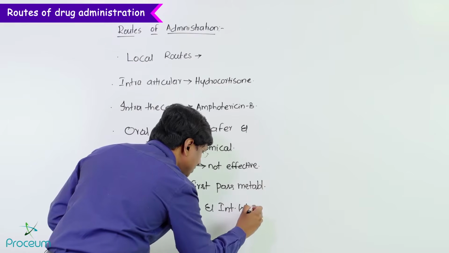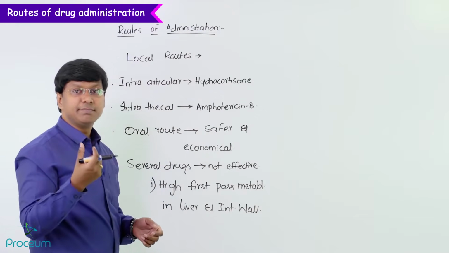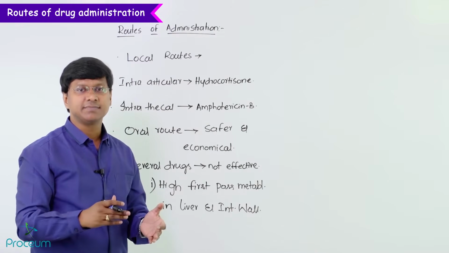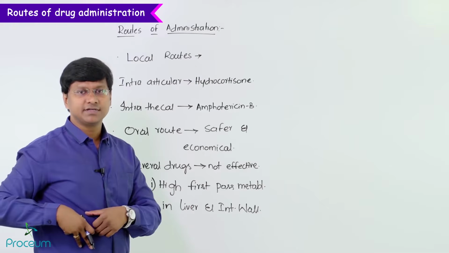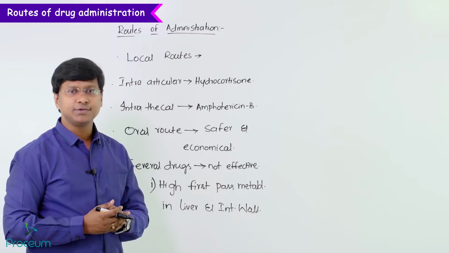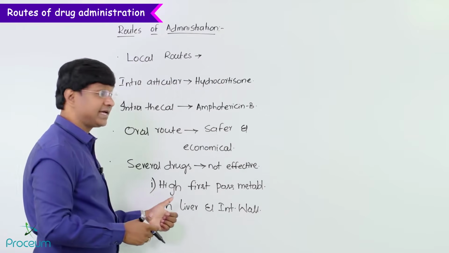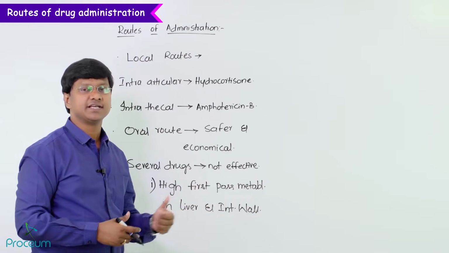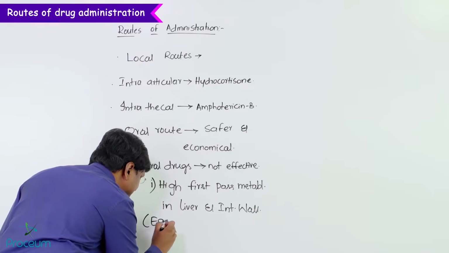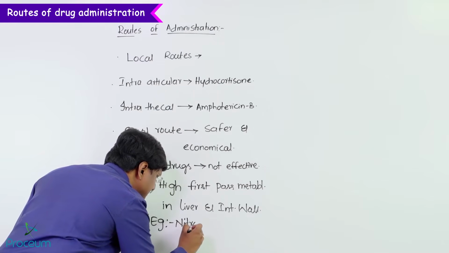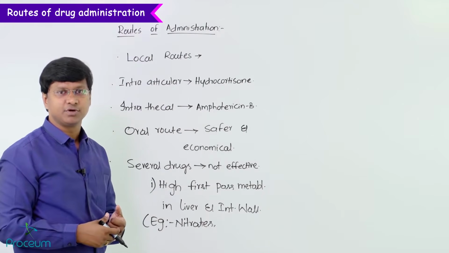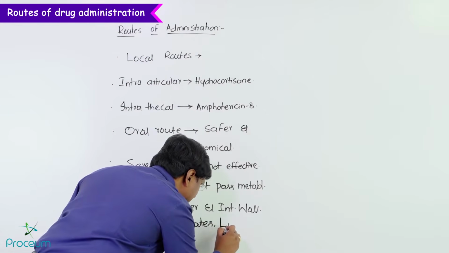So what is first pass metabolism? The majority of the drug, whenever it is passing through the gastrointestinal tract, is metabolized or excreted via the liver, or it is metabolized or not absorbed in the intestinal wall. Now let me tell you the examples of the drugs which have high first pass metabolism in the liver and intestinal wall. These examples are very important. For example, nitrates undergo high first pass metabolism, and the other drug is lignocaine.